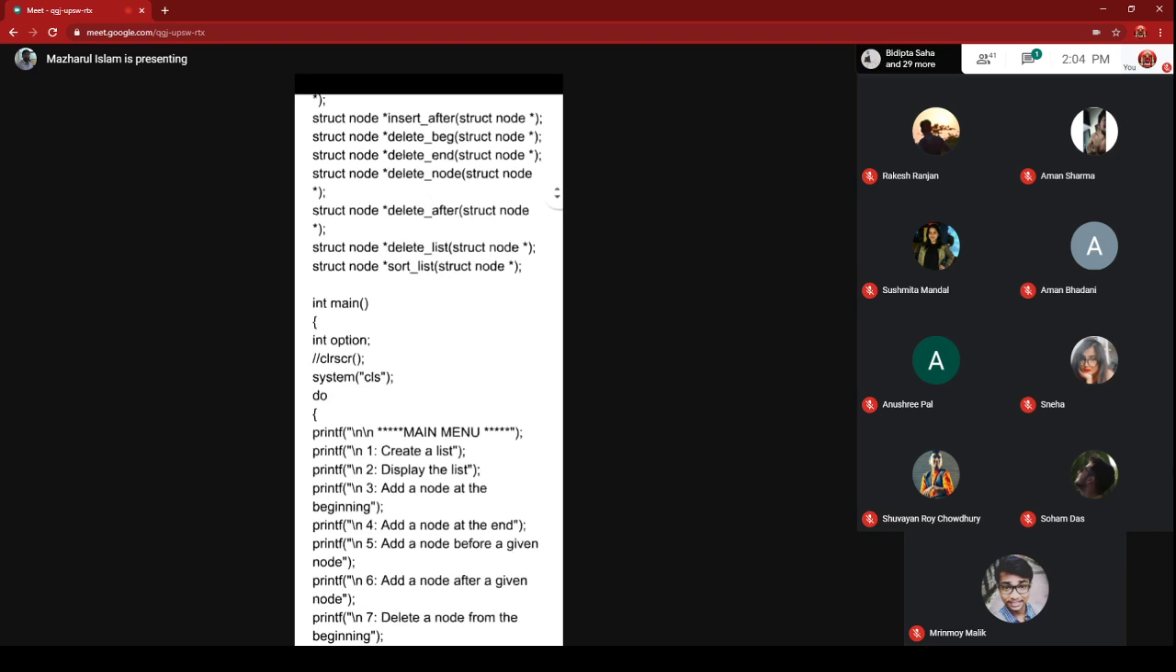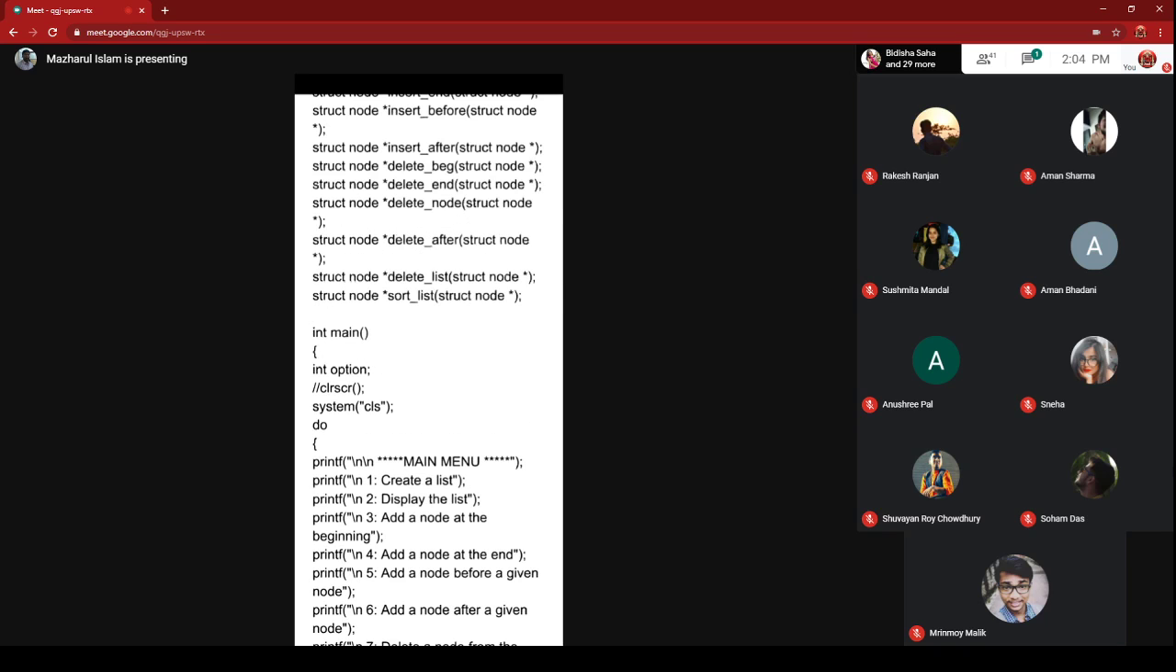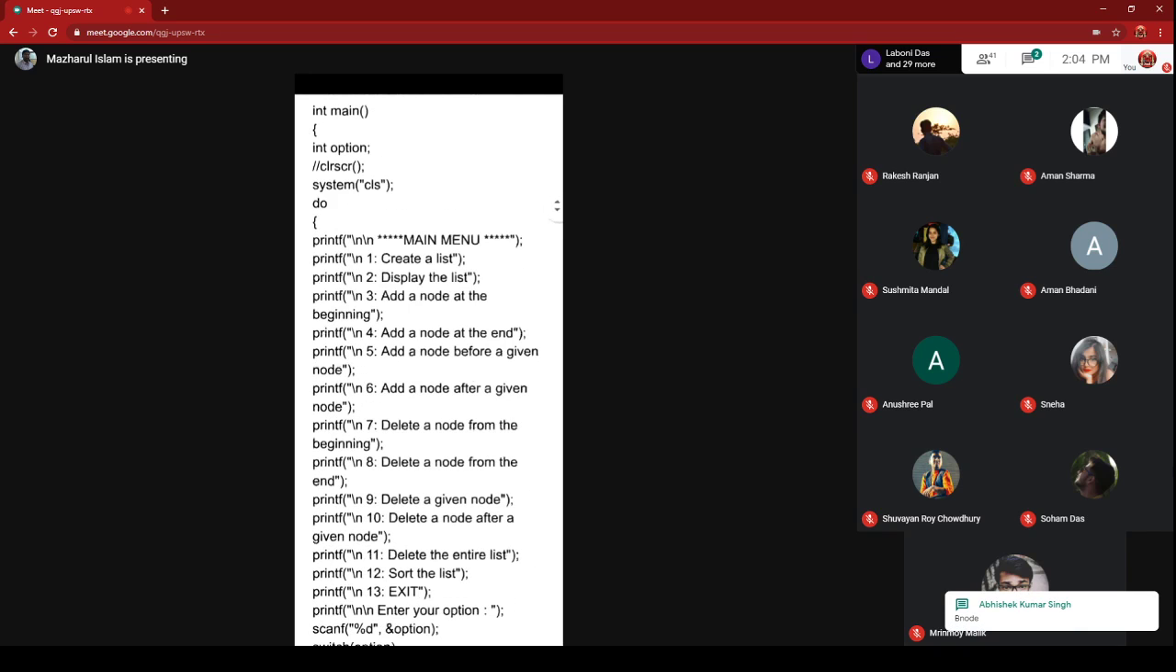Now after this prototype declaration part, your main starts. Int main, bracket start, int option. Here we will write a menu driven program. On the console, on your monitor, you will see a list of operations, and for each operation there is one corresponding number. If you press that number on the keyboard, that particular operation will be executed. That is called a menu driven program.